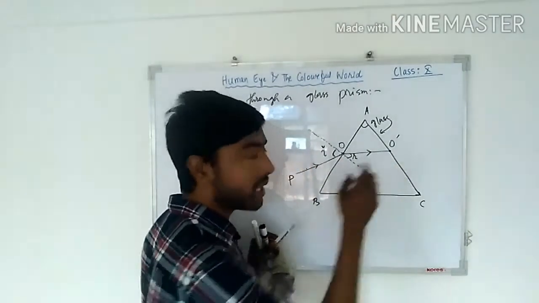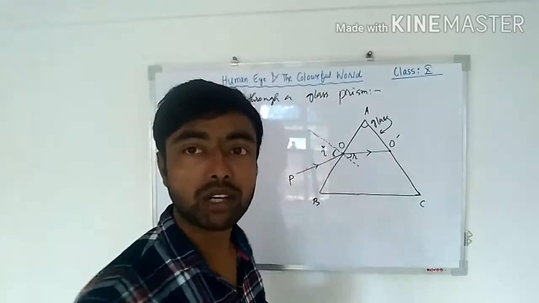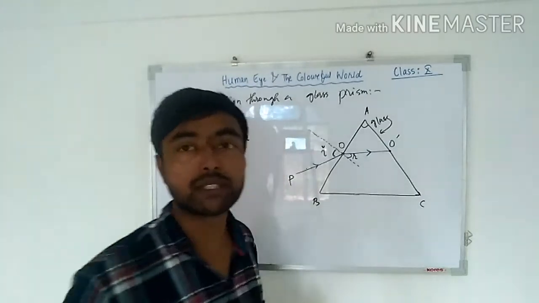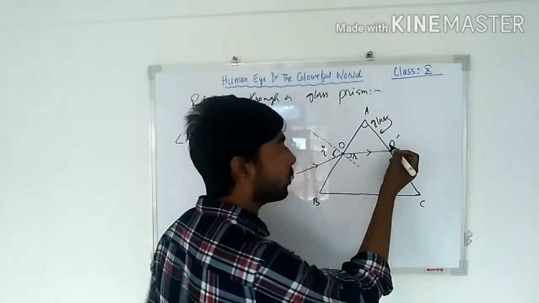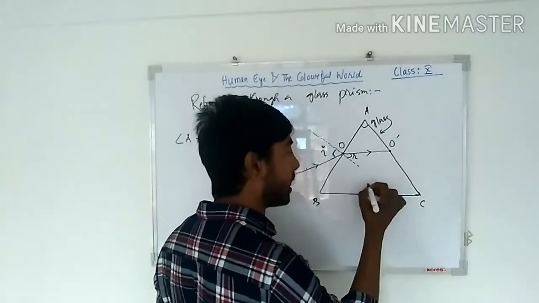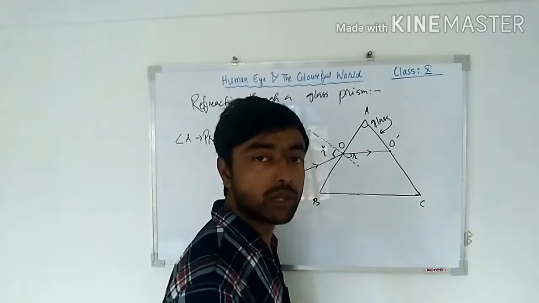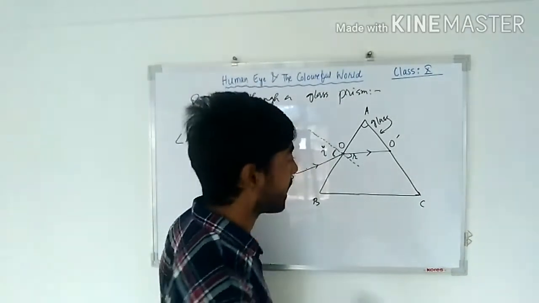Now O dash, you see O dash, this ray is passing from what? Glass to air. That's why we can say that this ray O dash is passing from denser to rarer medium. If it is passing from denser to rarer medium, the final ray will be going away from the normal.